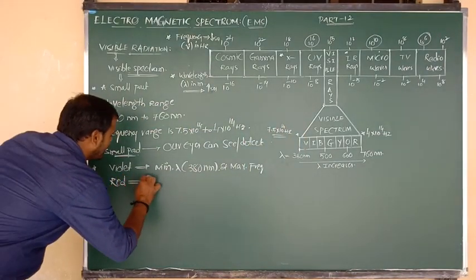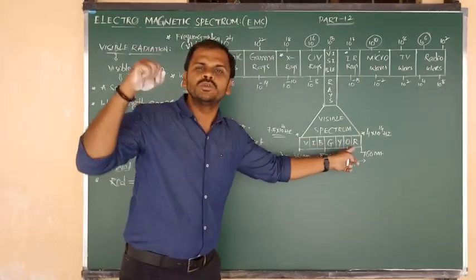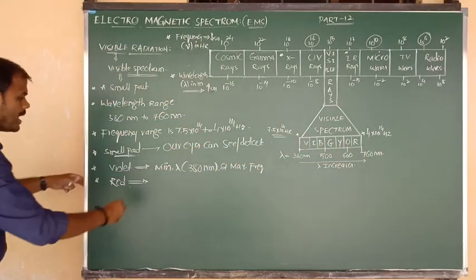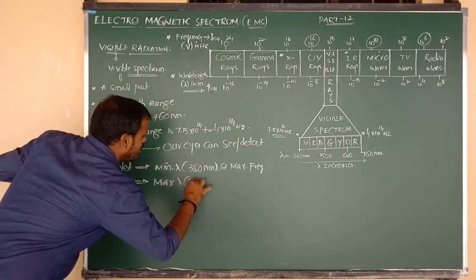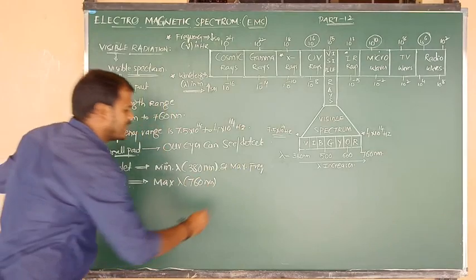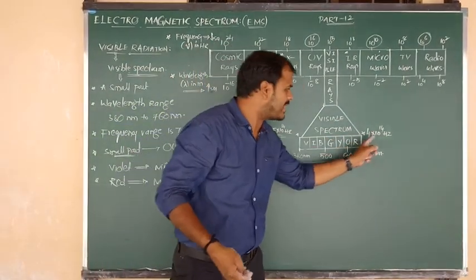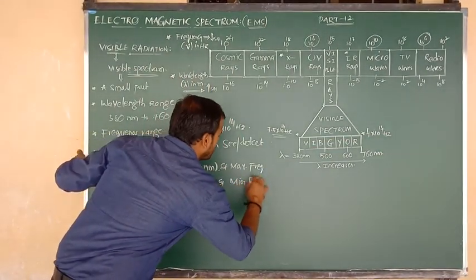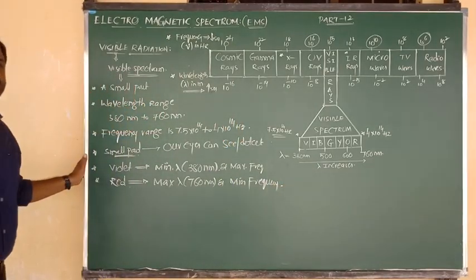Red color corresponds to a radiation. That radiation contains maximum wavelength, nearby how much? It contains maximum wavelength around 760 nanometer. Red light contains maximum wavelength, which means it contains what? Minimum frequency. Quite opposite. We have to remember it in that manner.